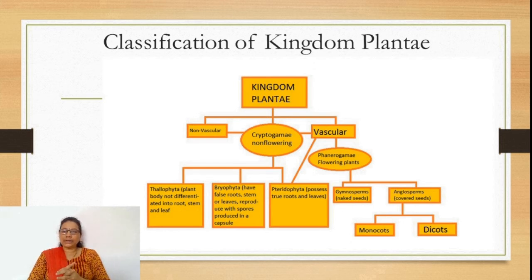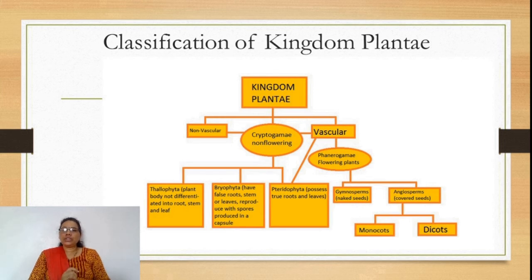So the pteridophyta division is called the vascular cryptogams, while the second subkingdom, phanerogams, are flowering plants. They are divided into two classes, gymnosperms and angiosperms. In gymnosperms the seeds are naked, that is, exposed, and angiosperms produce seeds covered inside the ovary, which we can call enclosed seeds.